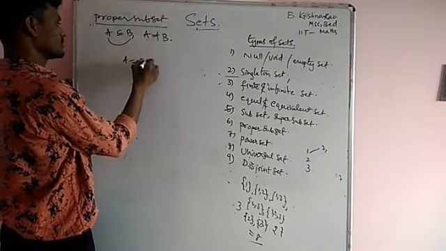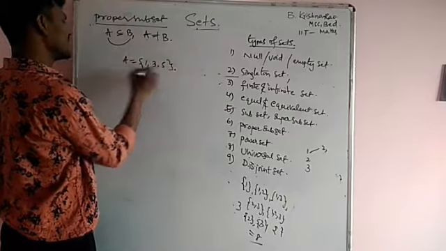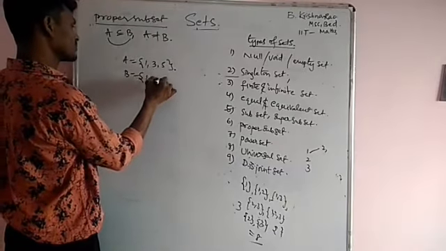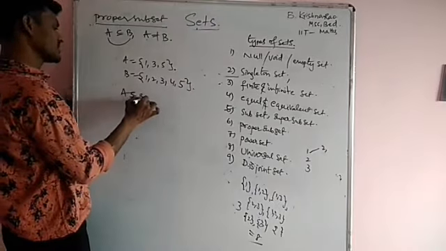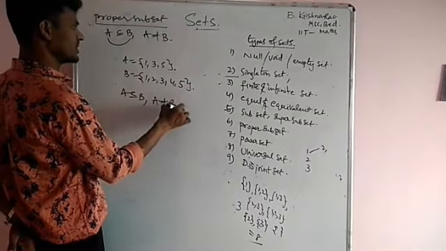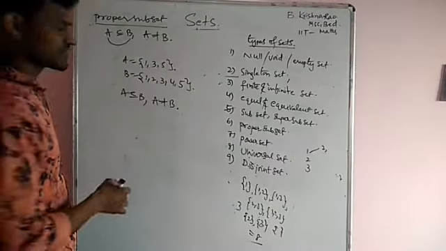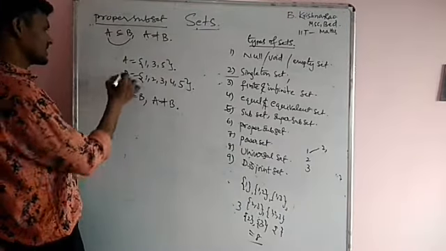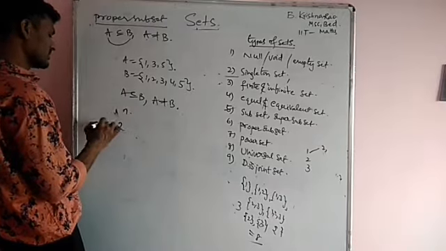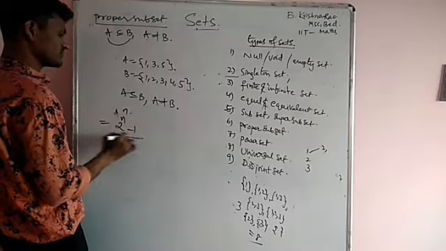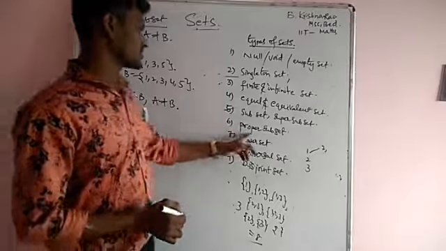Suppose A is equal to 1, 3, 5 and B is equal to 1, 2, 3, 4, 5. Then A is a subset of B, but A is not equal to B. Then this is the proper subset. For a set containing n elements, the number of proper subsets is 2 to the power of n minus 1.